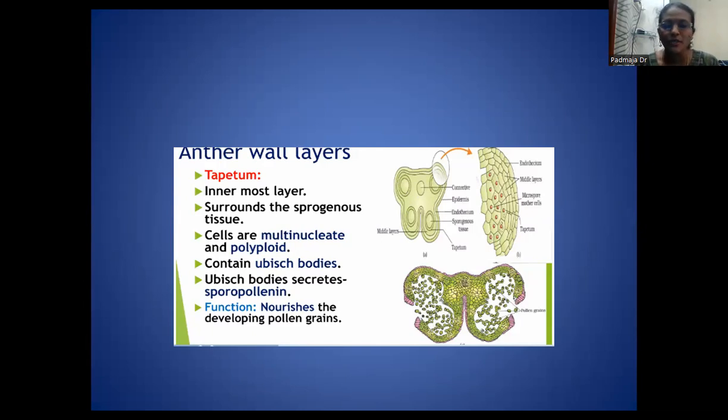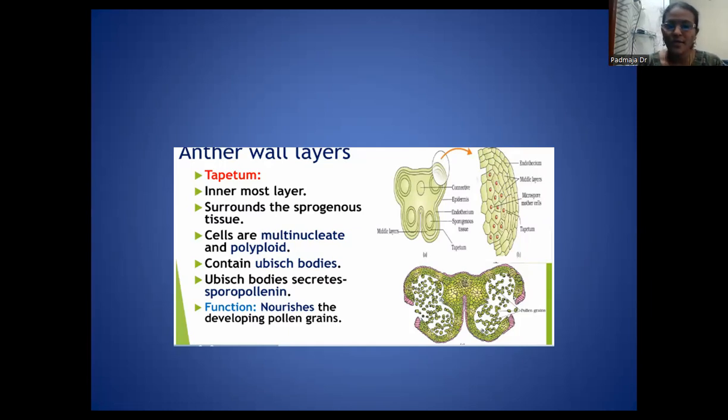The diploid condition is giving rise to the haploid condition. If you see the transverse section of an anther, we may expect some bits from this. This is the diagram. The outermost layer is known as the epidermis, and below this epidermis is the endothecium. Below the endothecium there is the middle layer, and below the middle layer there is the tapetum. Inside the tapetum, the fertile tissue, nothing but the microspore mother cells, are present.